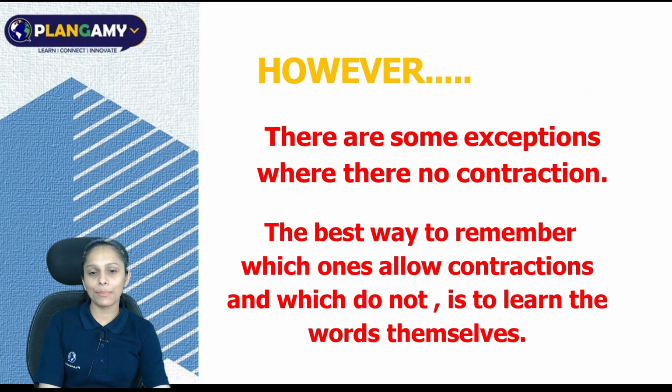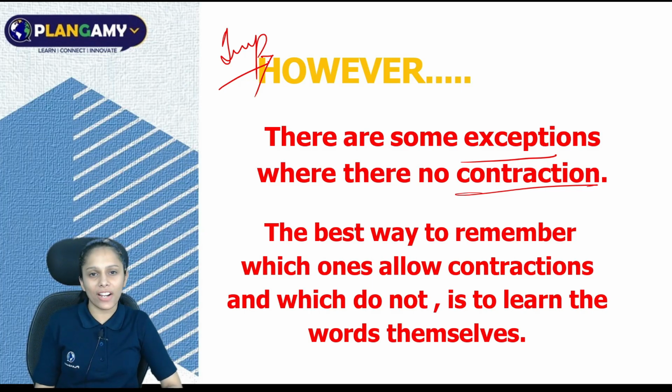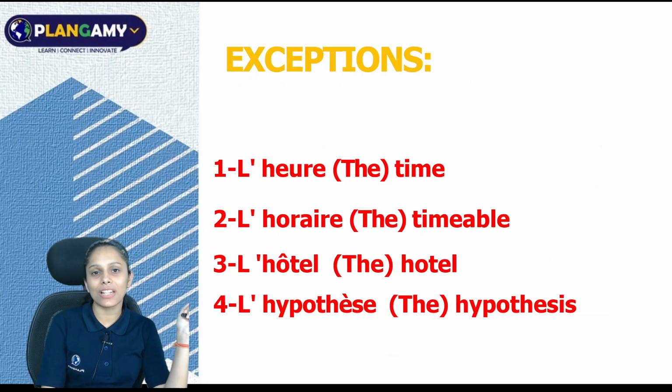Amazing. Let's move ahead. It is very, very important. You should learn it. It says there are some exceptions where there is no contraction. So if you get some exceptions, at that time you cannot contract. You have to learn them, you have to memorize them. The best way to remember which ones allow contraction and which do not is to learn the words themselves. Let us look at some of the exceptions that you have to learn.